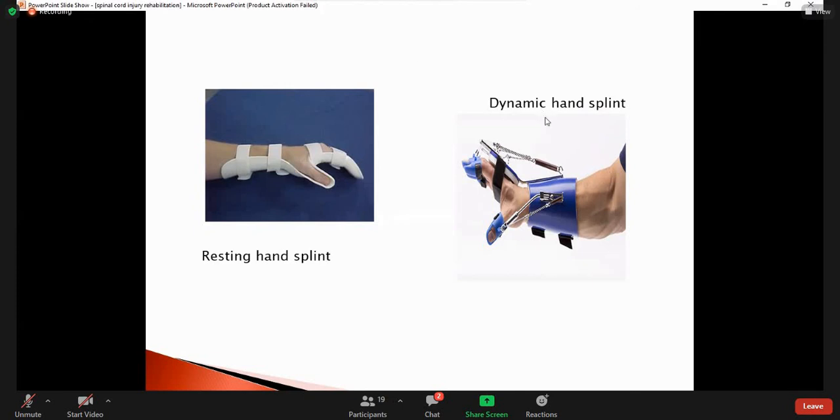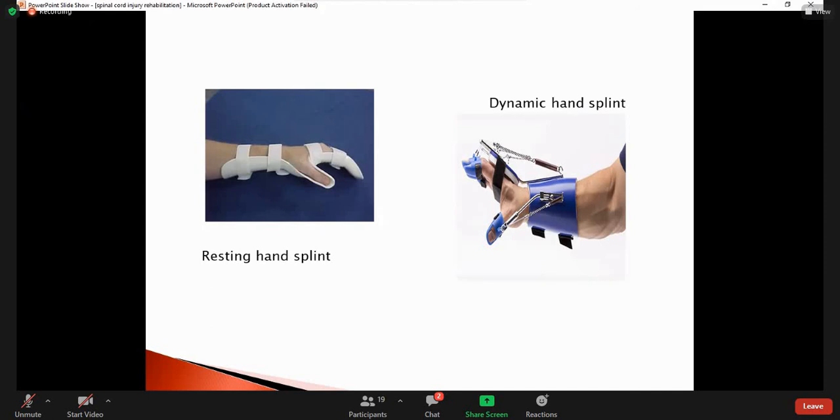But here you see a dynamic hand splint. As the word says, it's dynamic. There are springs attached, so some movements are allowed. It helps in doing the movement.